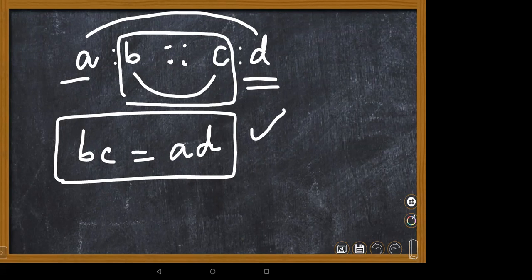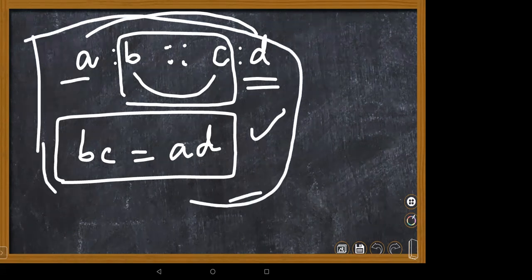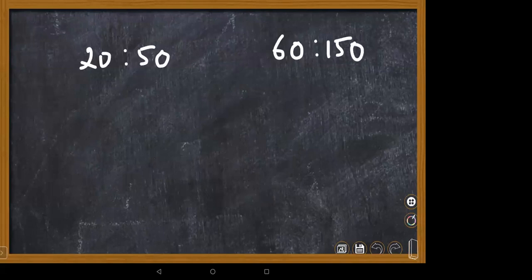There are many applications. Before this, we were using the unitary method to find things. But once you know the proportion concept, you can apply it in day-to-day life without using unitary. Directly, you can use your means and extremes. Let me take one more example here, the same one we just did with two ratios. What ratios are given, children? 20 is to 50 and 60 is to 150.